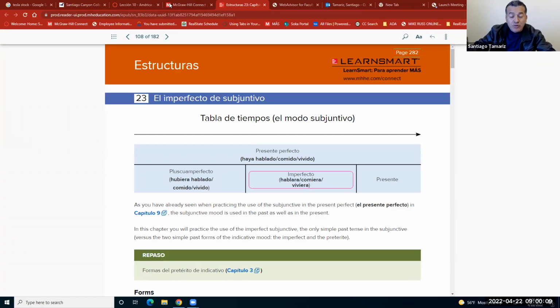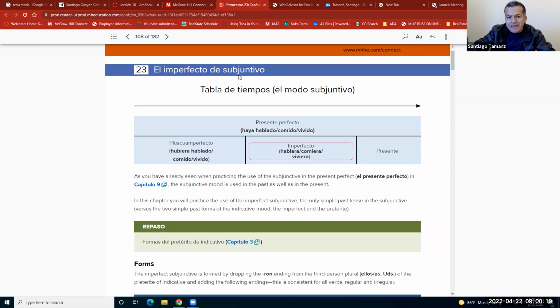Muy bien, chicos, en esta oportunidad vamos a ir a la página 282 para estudiar el imperfecto de subjuntivo. Bien, vamos a ver, dice tabla de tiempos, el modo subjuntivo. El presente perfecto, ya esto es like a review, presente perfecto de subjuntivo, haya hablado, haya comido, haya vivido. Pluscuamperfecto, always subjunctive, hubiera hablado, hubiera comido. Imperfecto del subjuntivo es hablara. That's the way we recognize this tense.